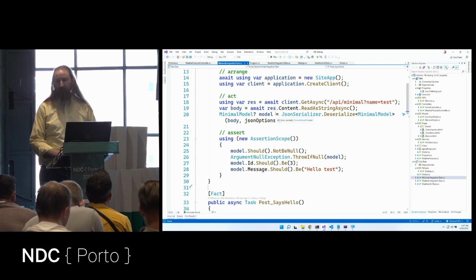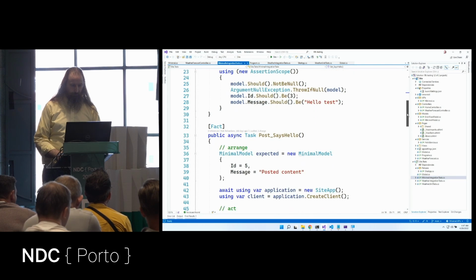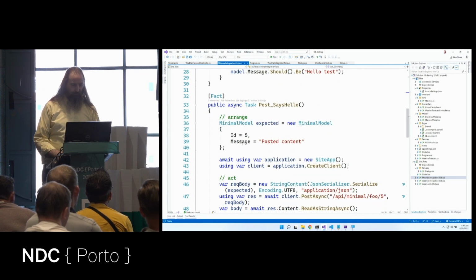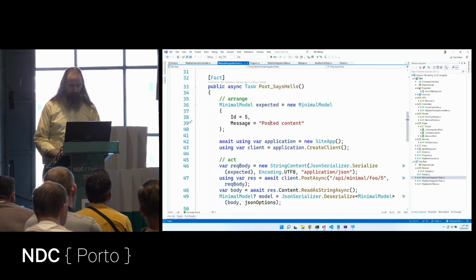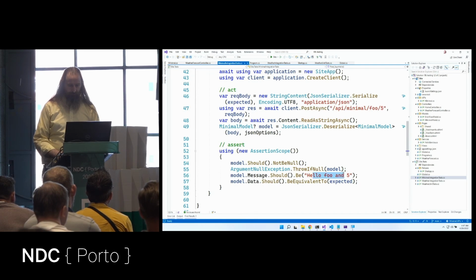Okay, so we have this get method that validates that if we pass in this query string, we'll get the result as expected. Let's run a unit test about post. So here's our post, where we're going to take some content. We'll pass in ID 5, some posted content, and let's run minimal API foo 5 and validate that the result we get back is hello foo and 5.